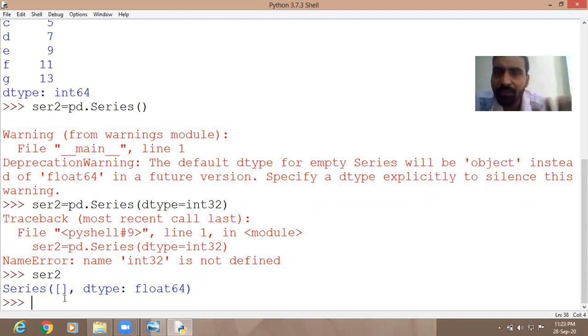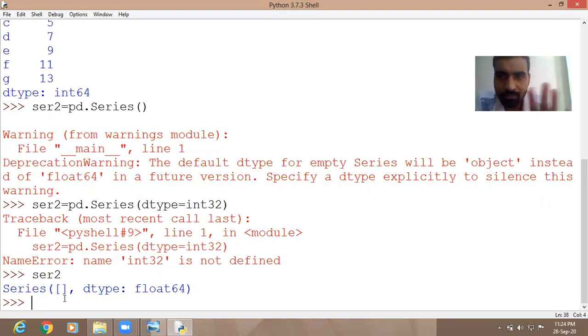Now, what if we want to insert some value in this empty series? How will you insert? There are different ways, like we can create a dictionary and give it directly also. We can give data in the form of a dictionary, as you have given now also.